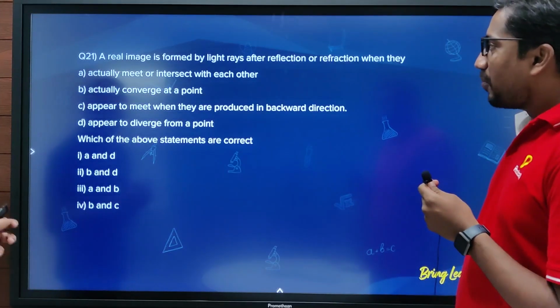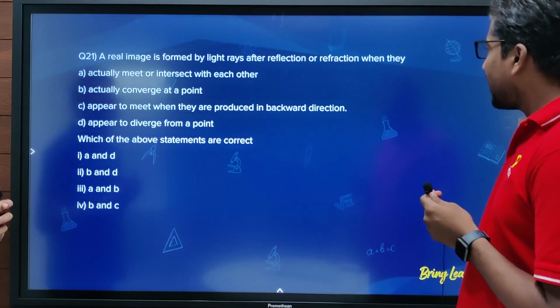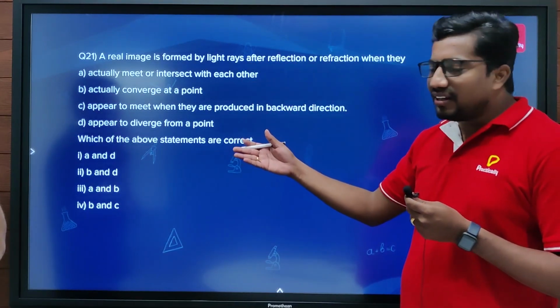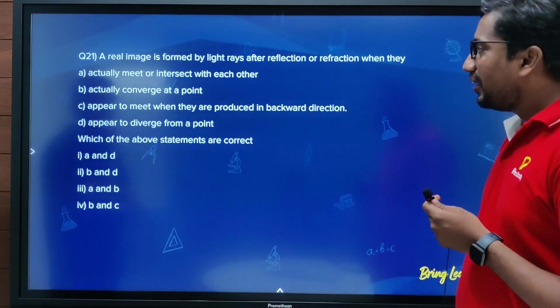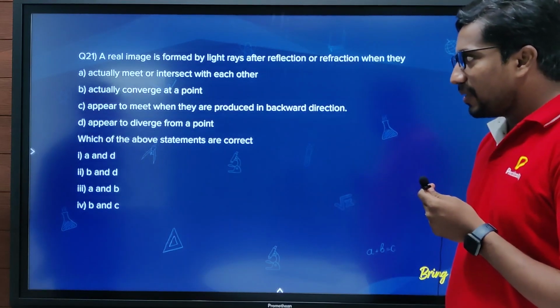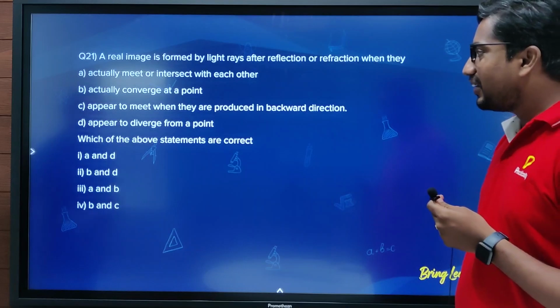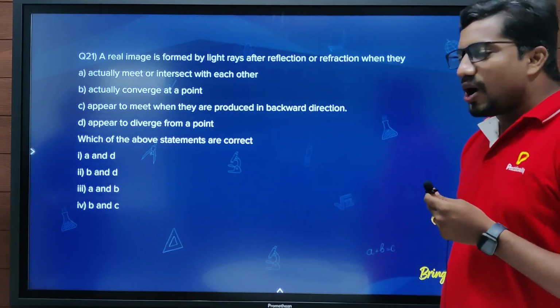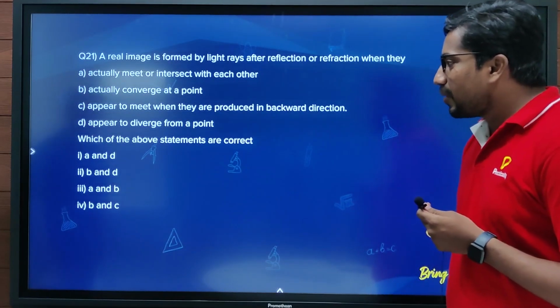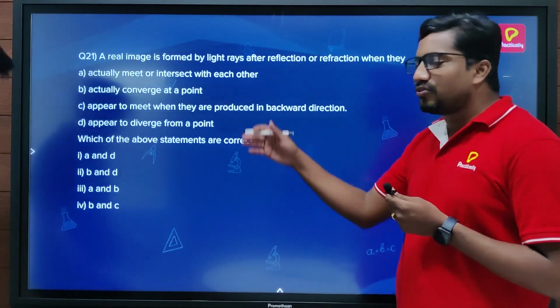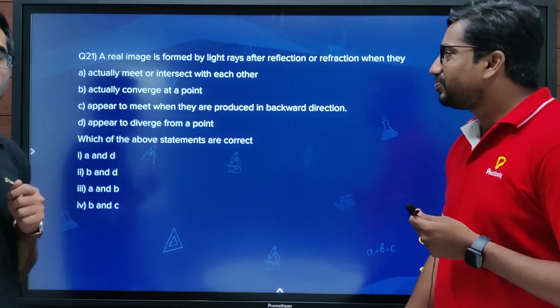A real image is formed by light rays after reflection or refraction when they, you are given some options. Option A, actually meet or intersect with each other. Option B, actually converge at a point. Option C, appear to meet when they are produced in backward direction. Option D, appear to diverge from a point. Now we have to select the right one from these options.